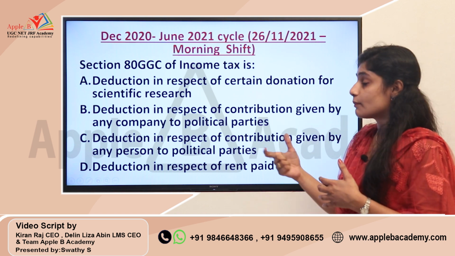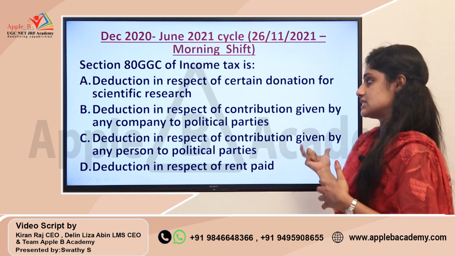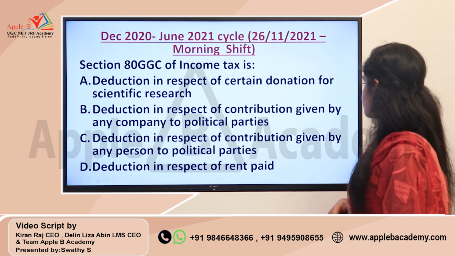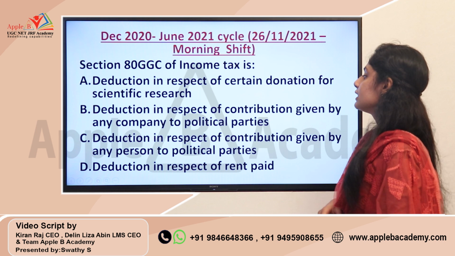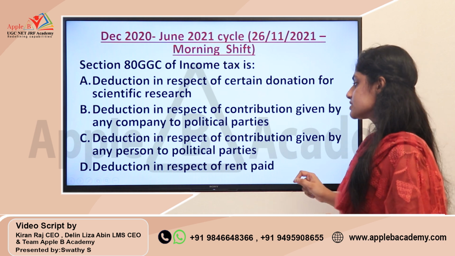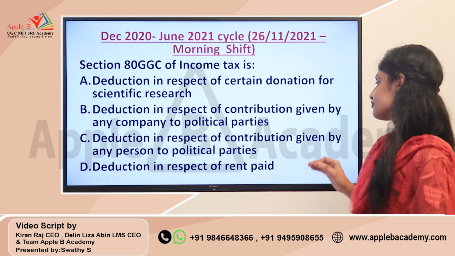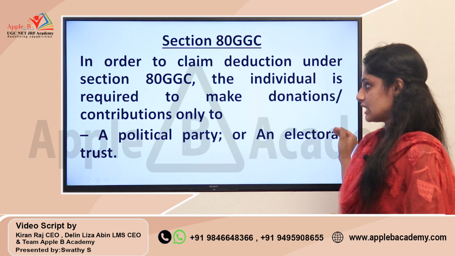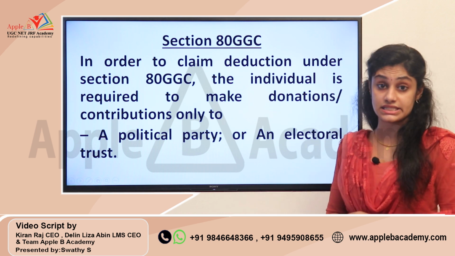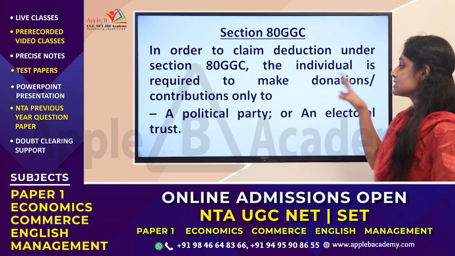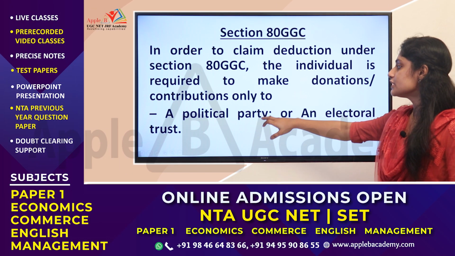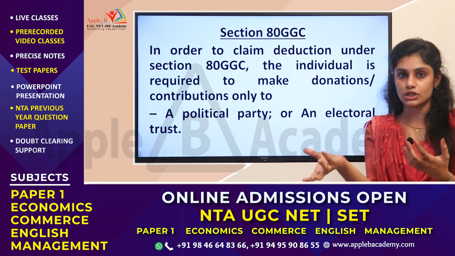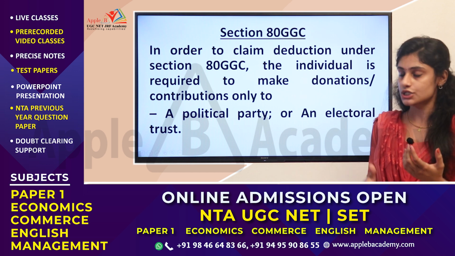This time they asked you about a particular section, which is 80GGC. The options were: deduction in respect of certain donation for scientific research, deduction in respect of contribution given by any company to political party, deduction in respect of contribution given by any person to political parties, deduction in respect of rent paid. When you come to section 80GGC, in order to claim a deduction under 80GGC, the individual is required to make a donation contribution only to a political party or an electoral trust. So if you are making a donation to a particular political party, you are able to get deduction as per 80GGC.